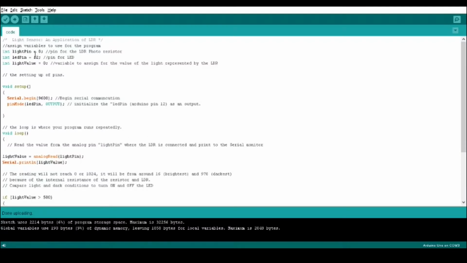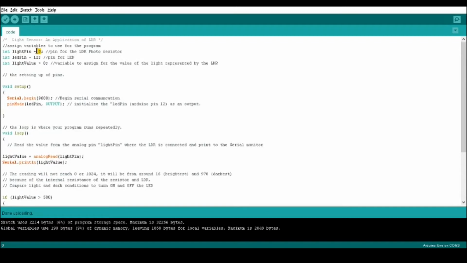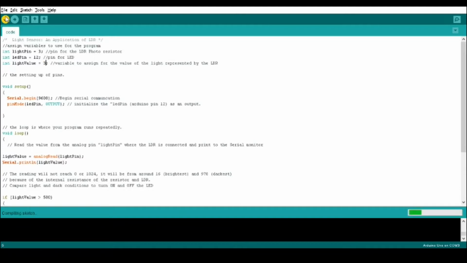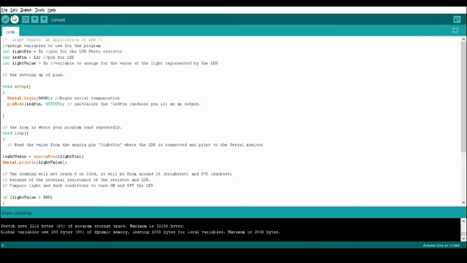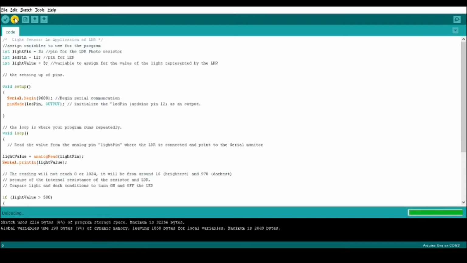We need to change these parts to configure it to analog pin 3. Then after changing, we need to upload it to the Arduino.